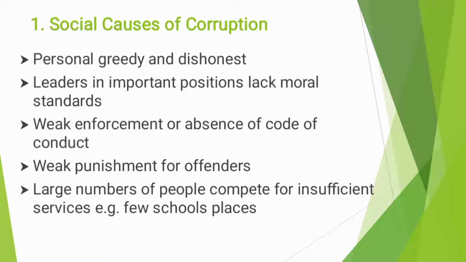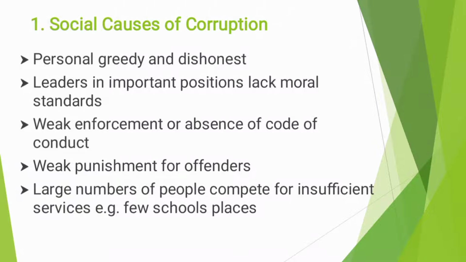For example, you are all looking for school places, and there are just few spaces available. So you'll be forced to say, I want my child to be in school, so you bribe the head teacher. That's how it is. So a large number of people competing for insufficient services causes corruption. These are the social causes of corruption.